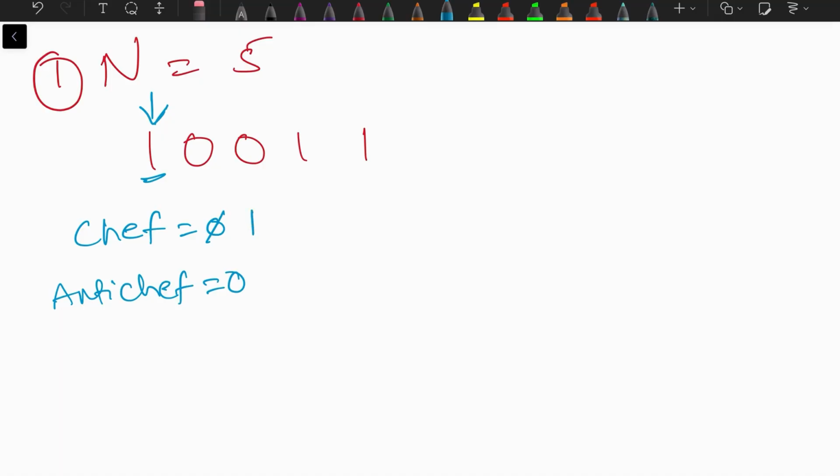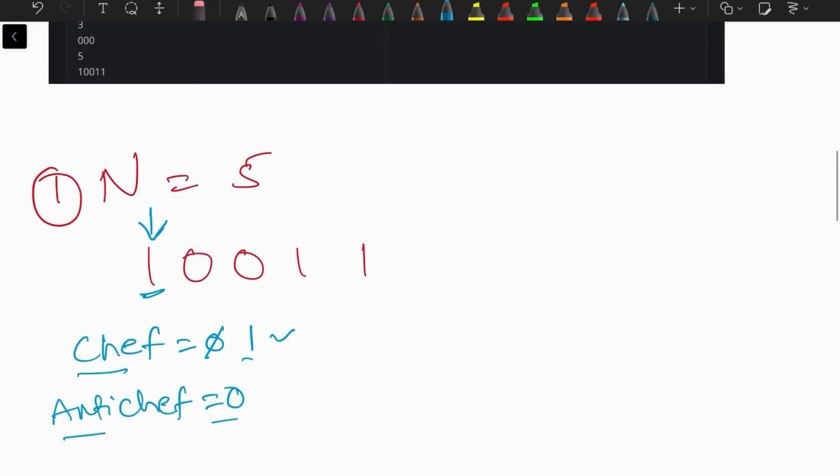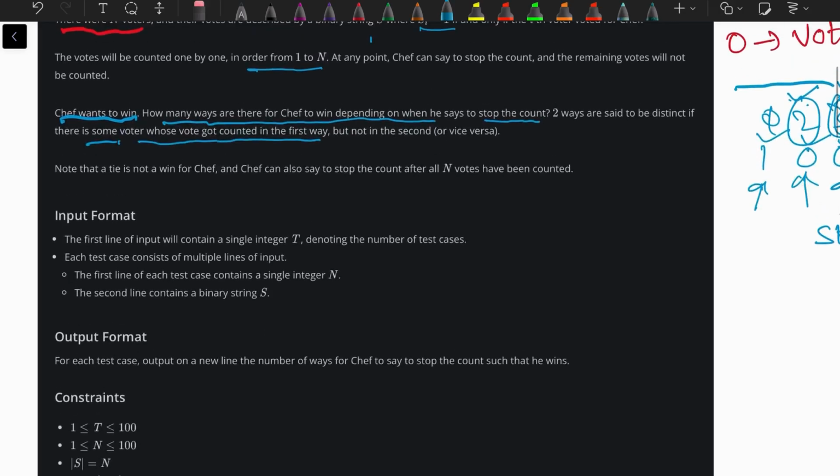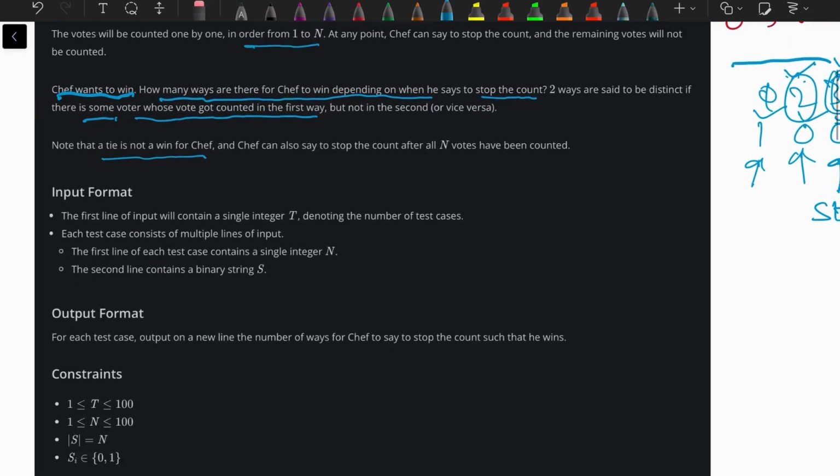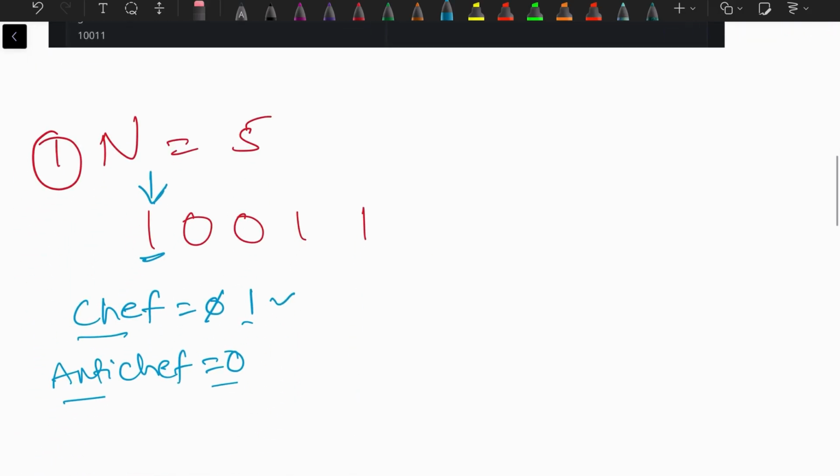Now if you observe carefully, chef's count is 1 and anti-chef's count is 0. If chef says stop at this point, then we can say that chef has won because anti-chef is 0 and chef is 1. And the question clearly stated that a tie is not a win for chef. That means he needs strictly more than anti-chef. I will number the votes 1, 2, 3, 4, 5. At the first point chef said stop and chef's count is greater than anti-chef's, so there is one way.